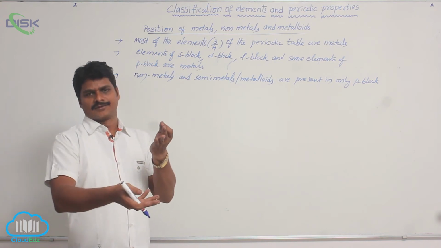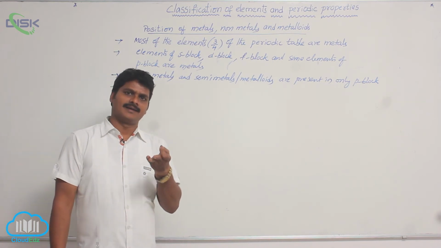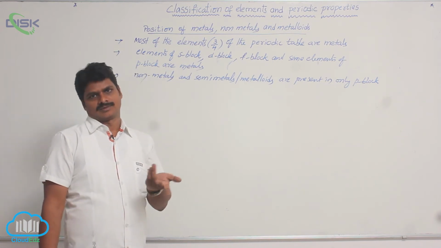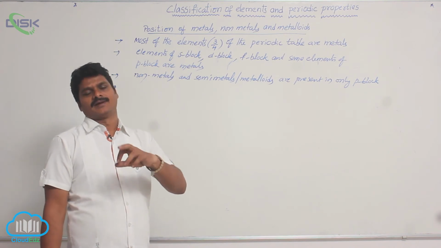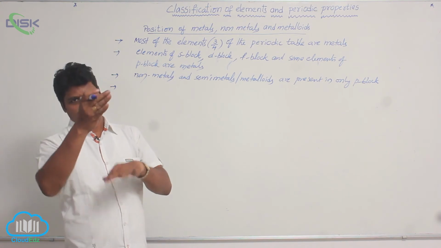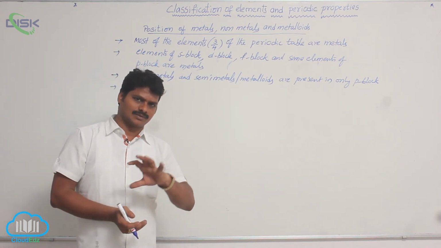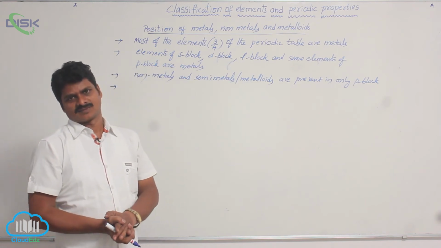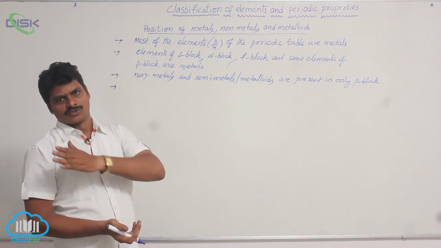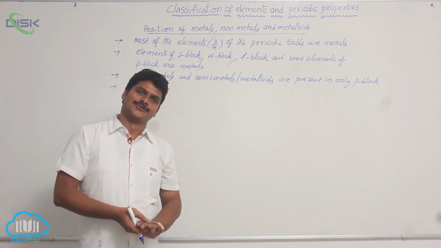And the 118th element, oganesson, is also a gas. When it is discovered, it will be a gas because it is present in the same group, the noble gases. So which group contains all gases? The 18th group or zero group.